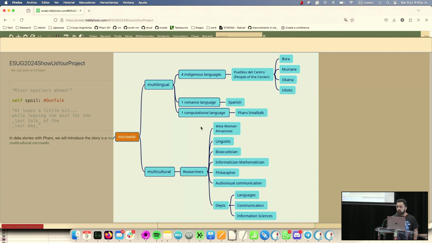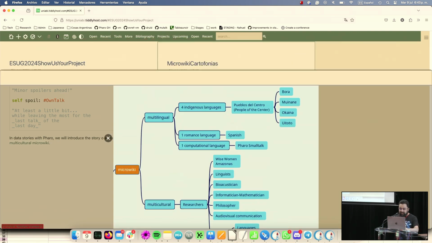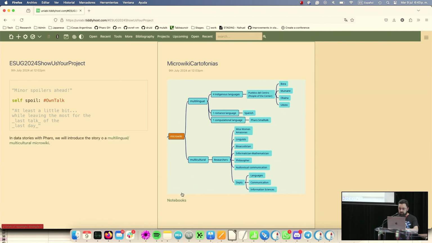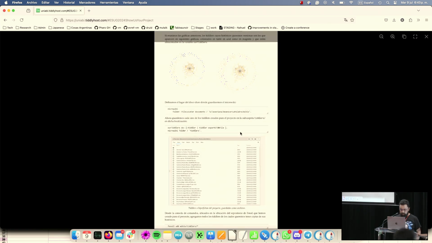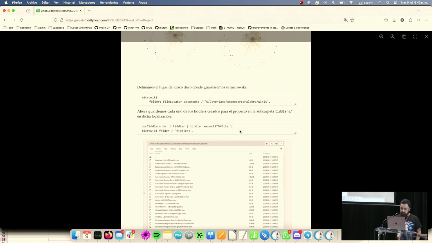And it's also multicultural in the sense that we are working with women from the Amazonas, with linguists, with bioacousticians, informaticians and mathematicians, philosophers, audiovisual communication, in the departments of languages, communication, and information sciences. And that means that we need to use a way to communicate between these diverse people. So what we are doing is data stories, like this one, and like this one.